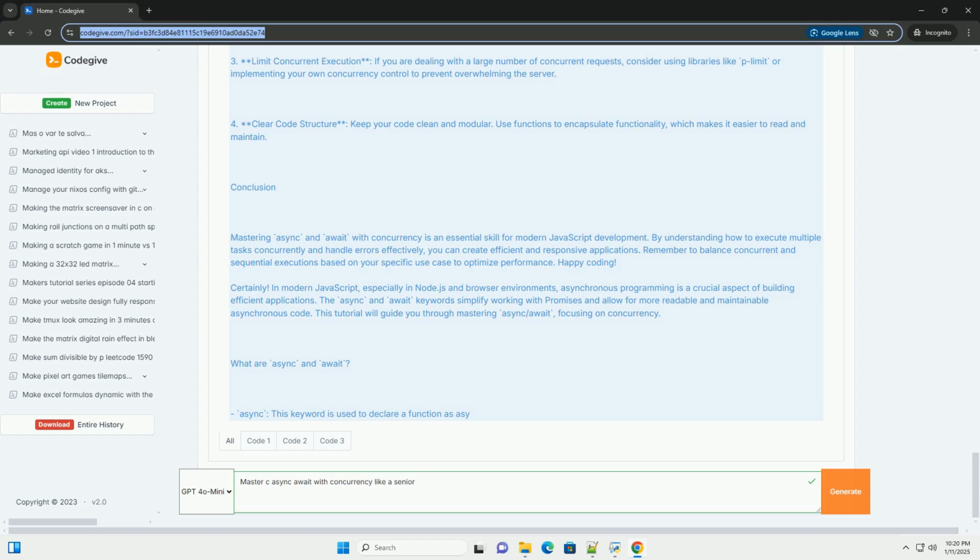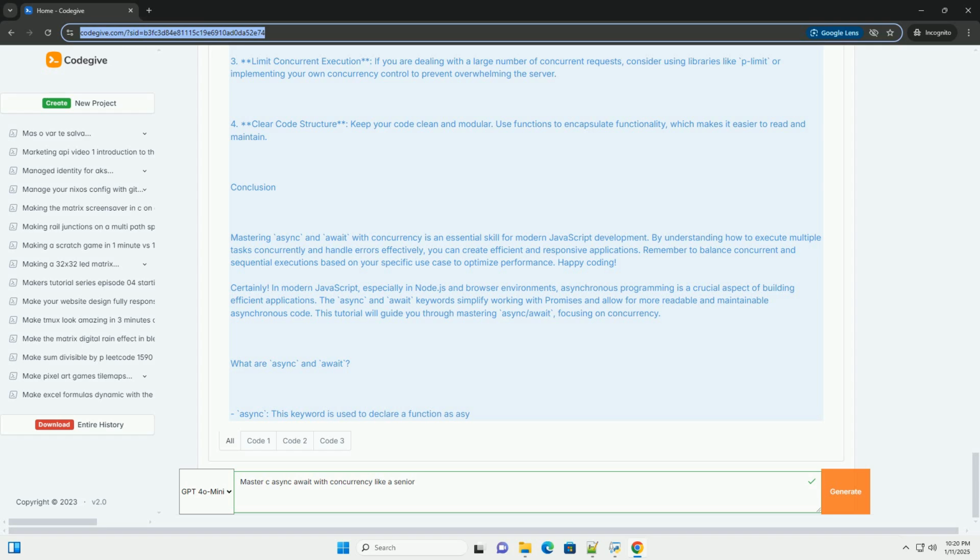What are async and await? Async. This keyword is used to declare a function as asynchronous. It means that the function will return a promise, and within that function, you can use await. Await. This keyword is used to pause the execution of an async function, waiting for a promise to resolve or reject. It can only be used inside async functions. Basic structure. Here's a simple example demonstrating how to use async and await.